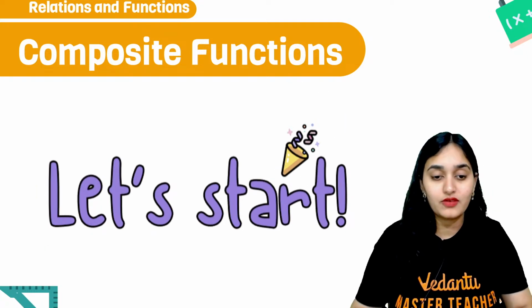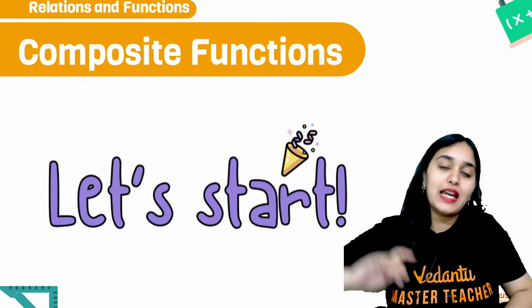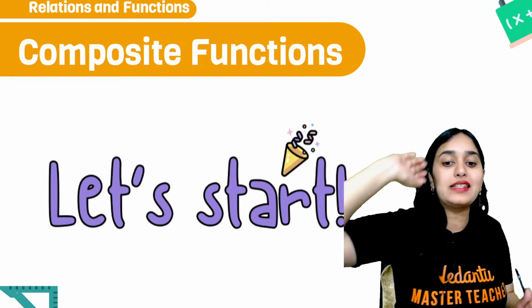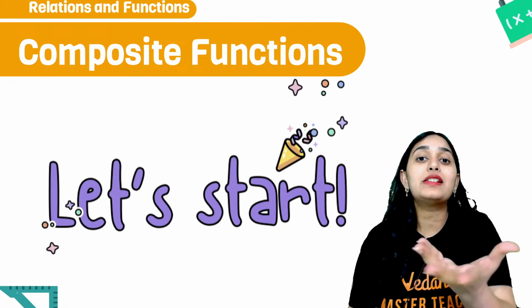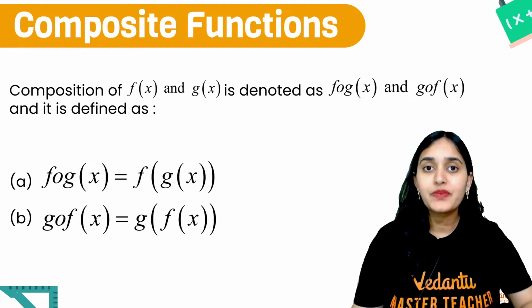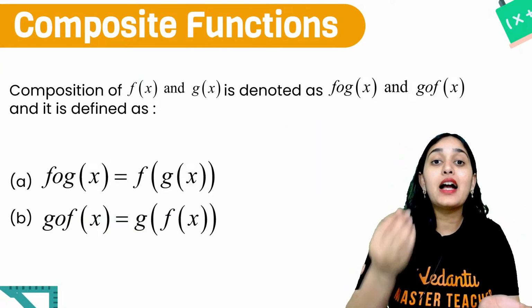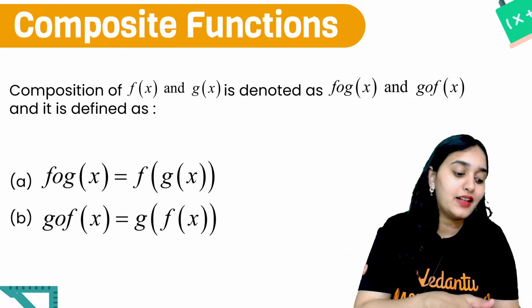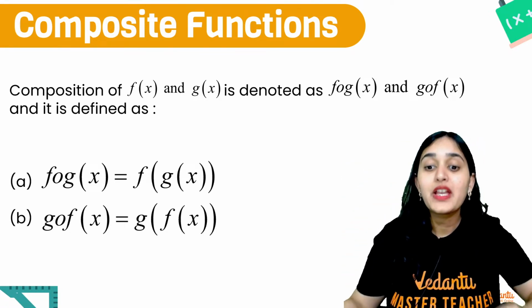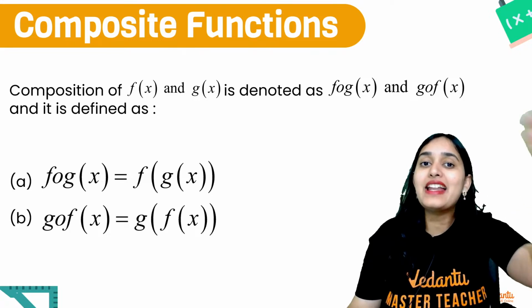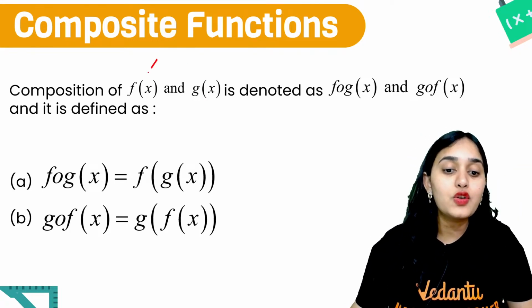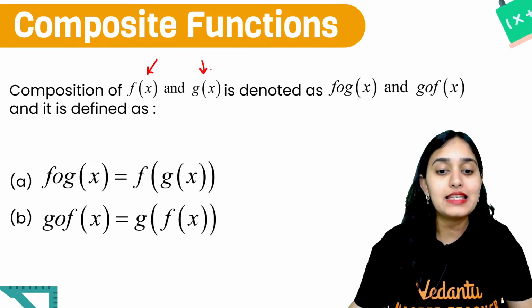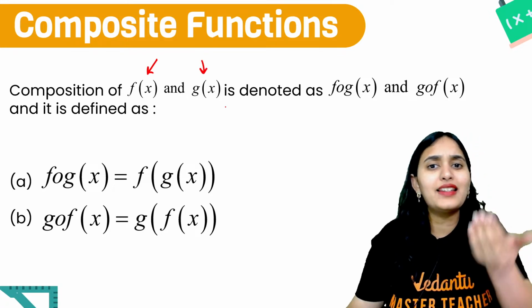Don't go outside much. Okay, so give me a high five quickly and we will start composite function. Now what is a composite function? Basically a function that is composed of another function. That means a function inside another function. How is that possible? Suppose there are two functions, f of x and g of x, where x is their input.